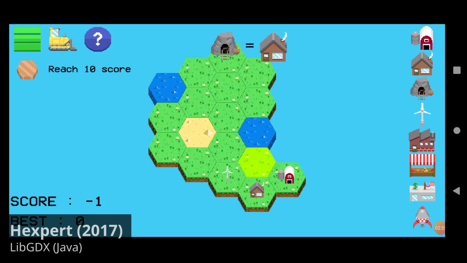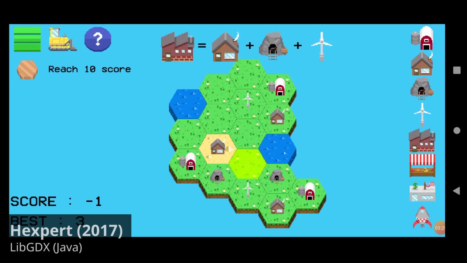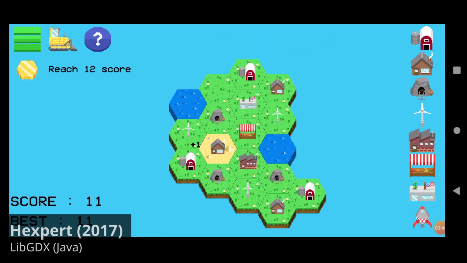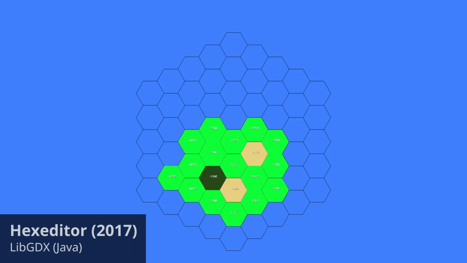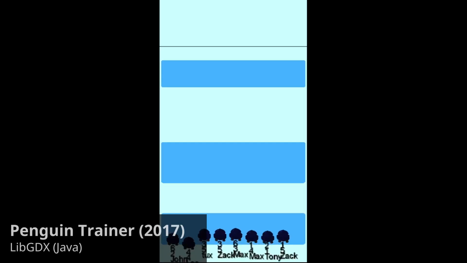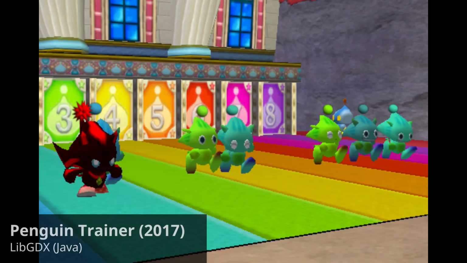In Hexpert, the levels have tiers of completion like bronze, silver, and gold, and getting gold and silver is how you make progress in the game and unlock new levels to play. When working on Hexpert, I needed to create a lot of levels, so I created this external tool called HexEditor.